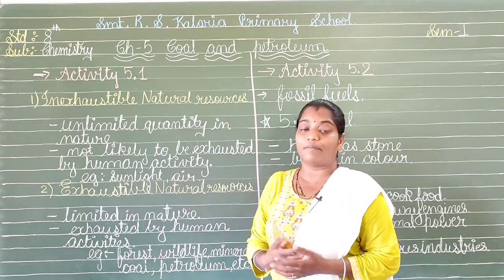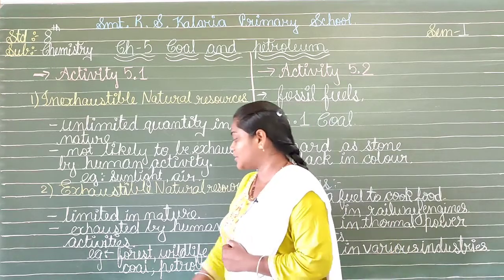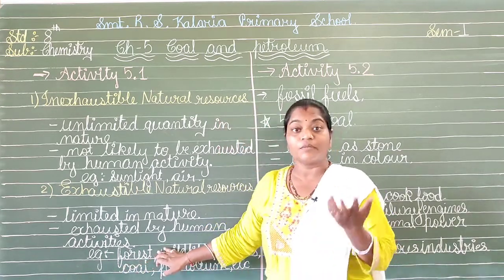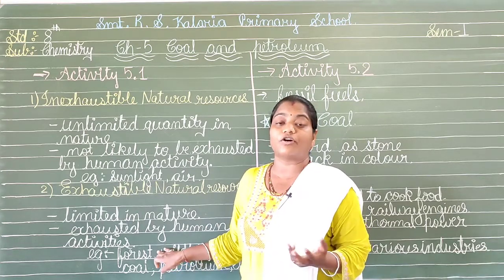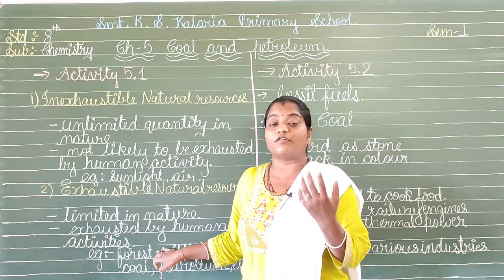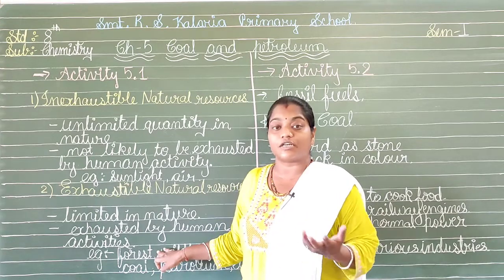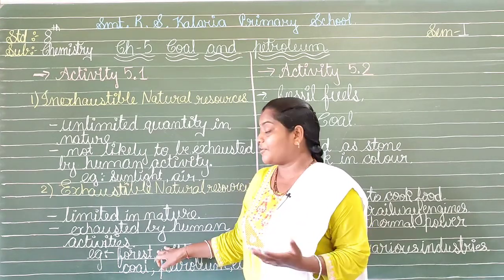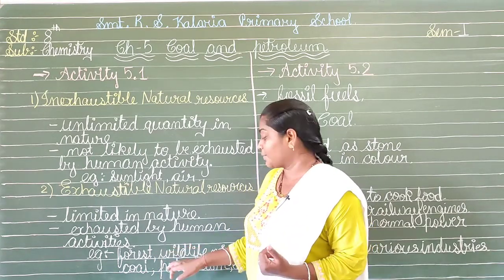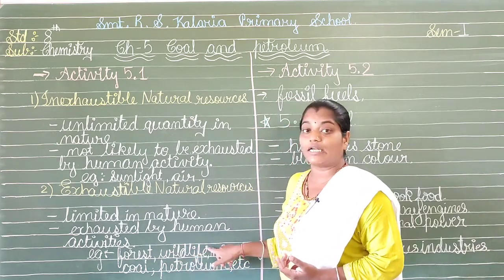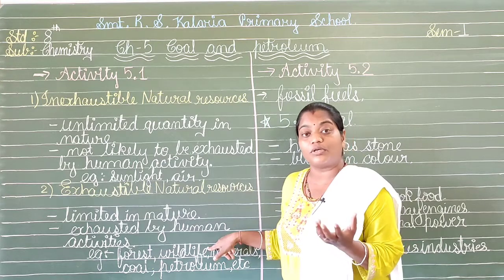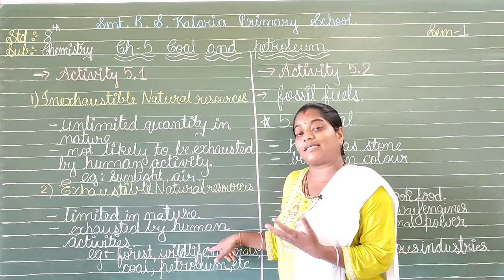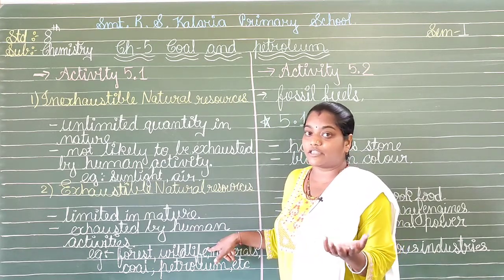Now, let us have examples for these exhaustible natural resources. The first is the forest. Yes, as we know very well, forests nowadays are going to finish because we are cutting them out of selfishness, that is, we are going to develop new land over there and construct so many things there. Because of that, wildlife is also going to vanish faster, because we know that wild animals live only in the forest as their habitat. So, they will also vanish faster.